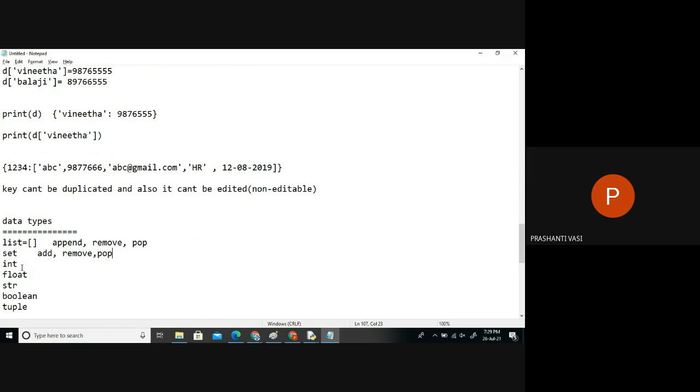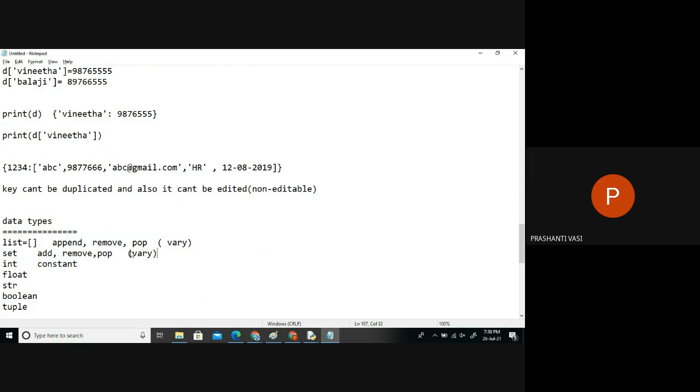Okay, int: is it editable? If I say one int number, is it editable? It's not editable. 5 is always 5. Can you change 5 to 6? 5 is just constant data. These are constant informations. A list is not a constant. A list of data is variable data. It can vary. A set also can vary.